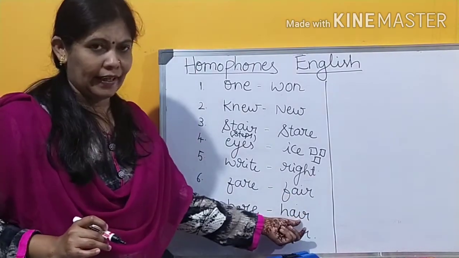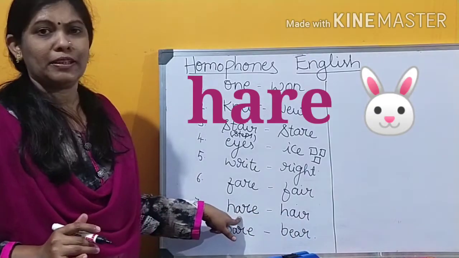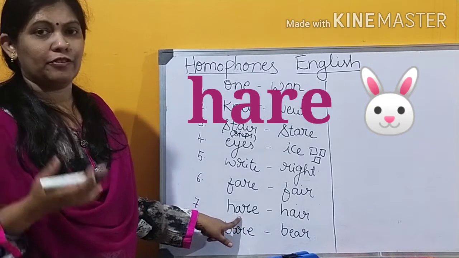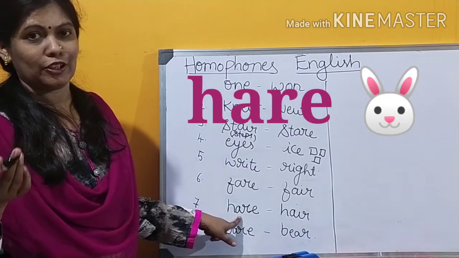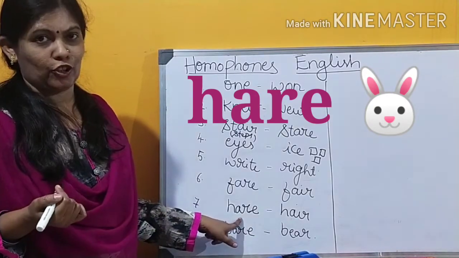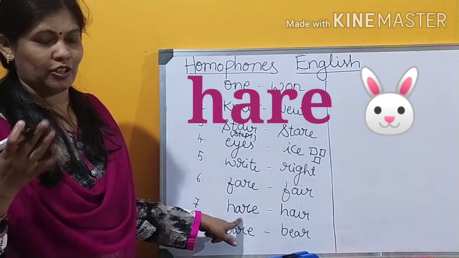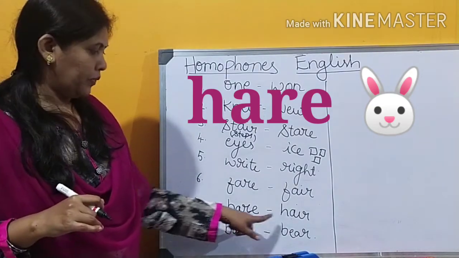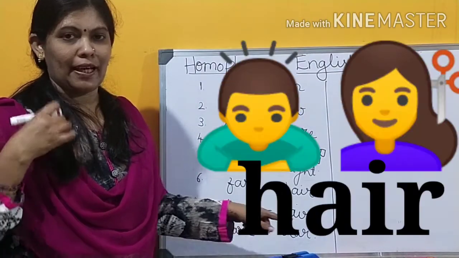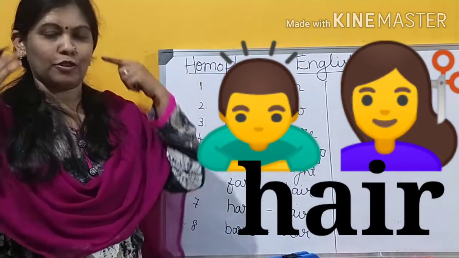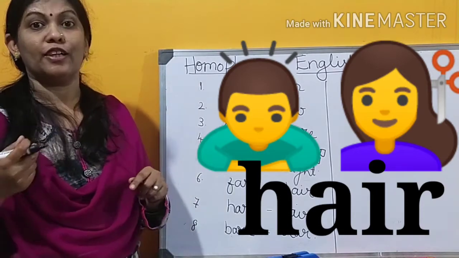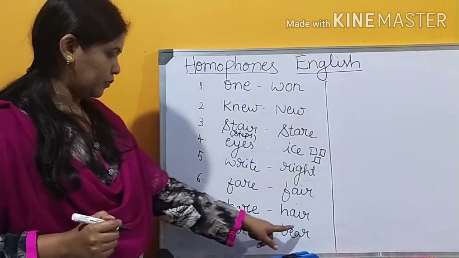Hare and hair. This hare means a rabbit-like animal. In LKG and UKG, you have studied Hare and the Tortoise, a small story. You might have read. That is hare. That means rabbit. Hair means that black-colored structure that grows from the head. That is hair. In Kannada we call it Kudlu.